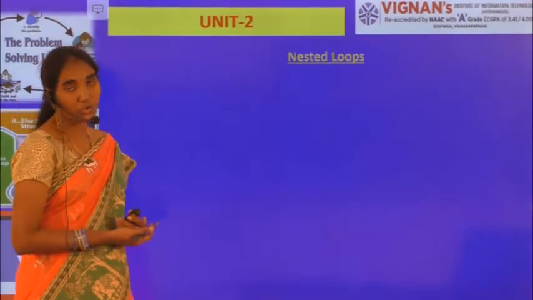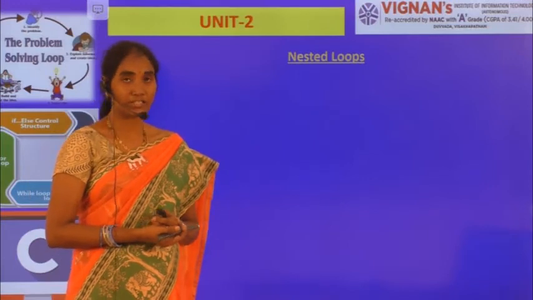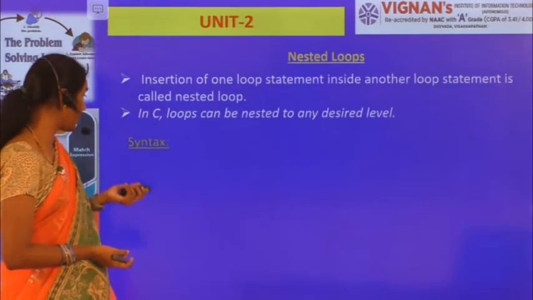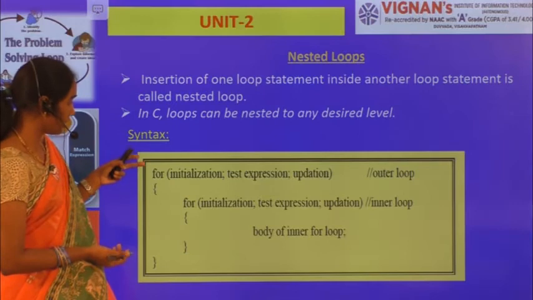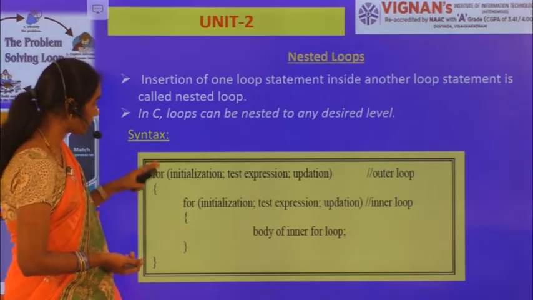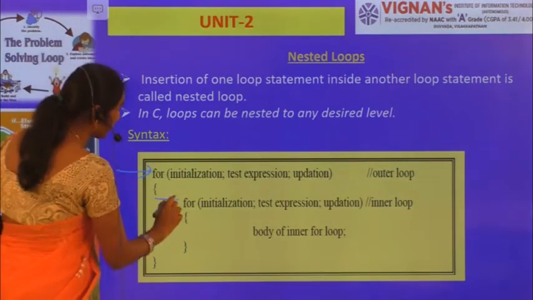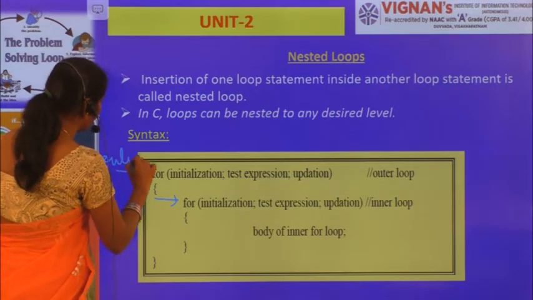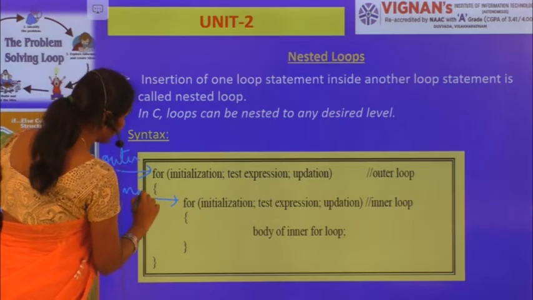Now there will be nested loops also. A loop within a loop is called a nested loop. So here is the syntax for that. For the same initialization, test expression, updation, this is the outer for loop and this is the inner for loop. Outer and inner for loop.